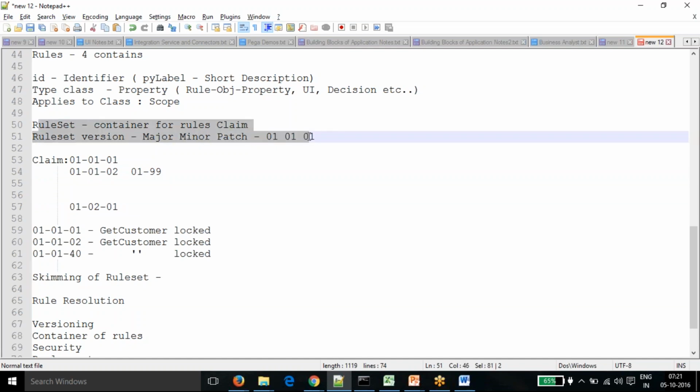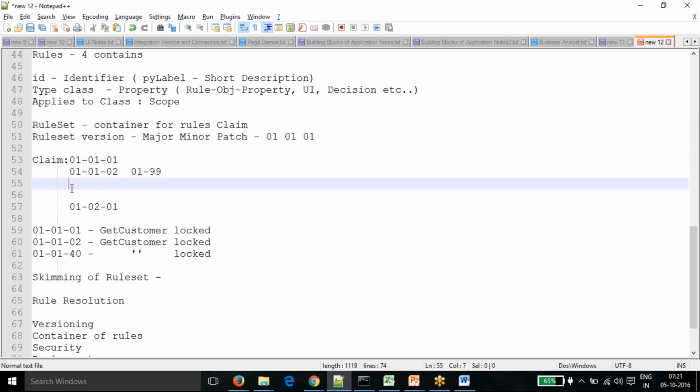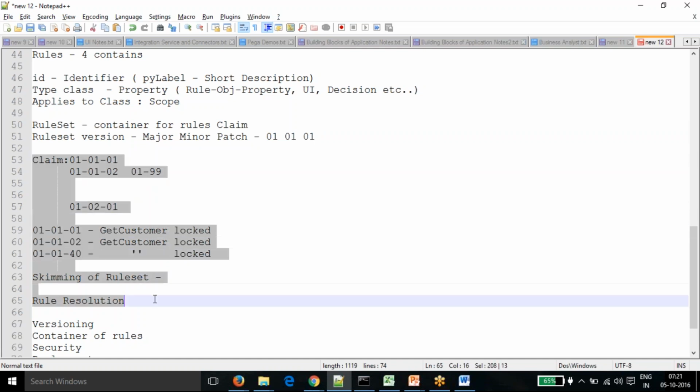You just need to know that there are rule sets and rule set versions, and there should be an unlocked version for you. This part is not required for you. Is the responsibility of creating this rule set with the solution architect or the business architect? It's the responsibility of the LSA, lead system architect.